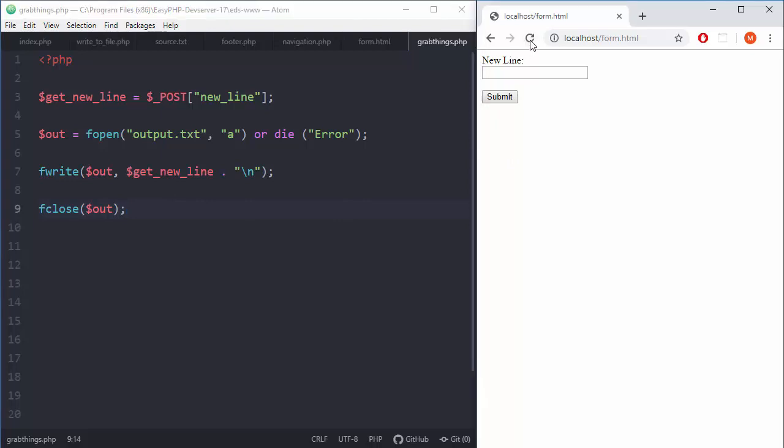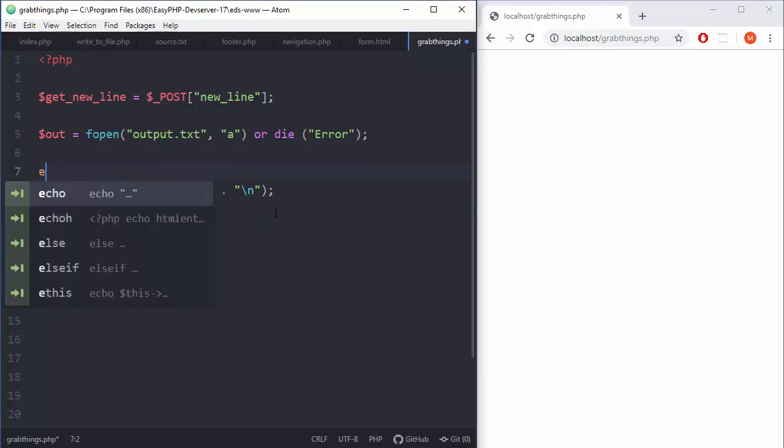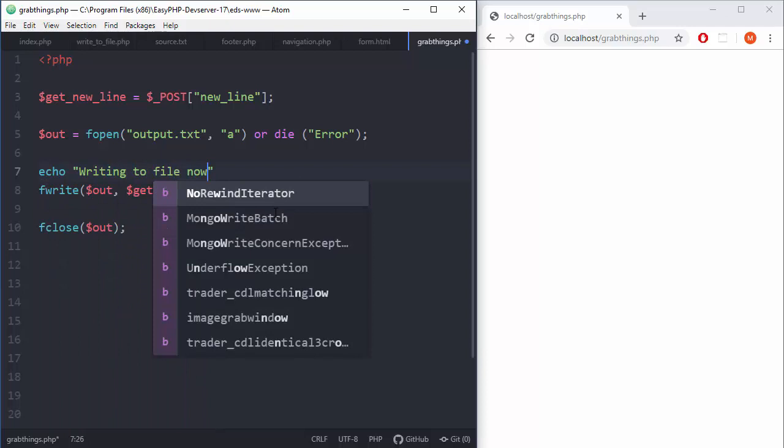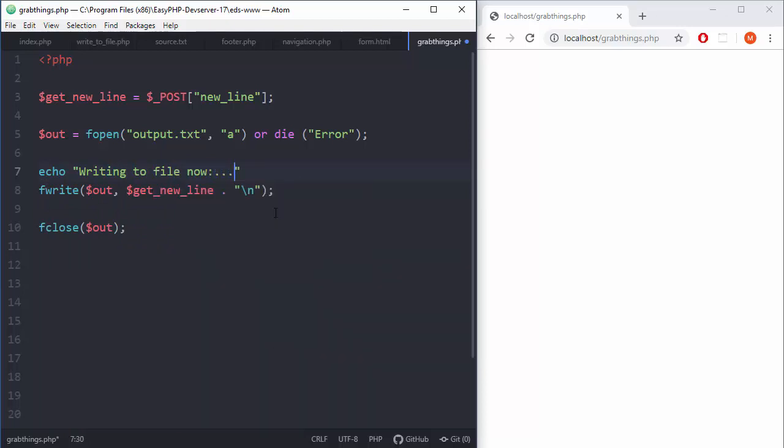So save, refresh, and let's say something, submit, and there you go. But it's also nice to have some kind of report. So let me say here echo, writing to file now, and br.